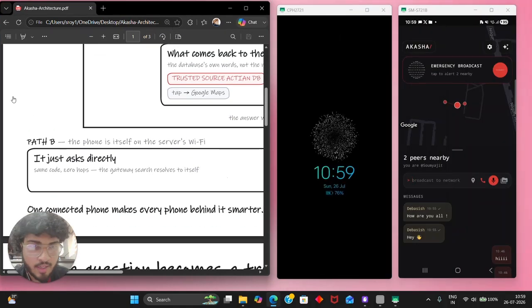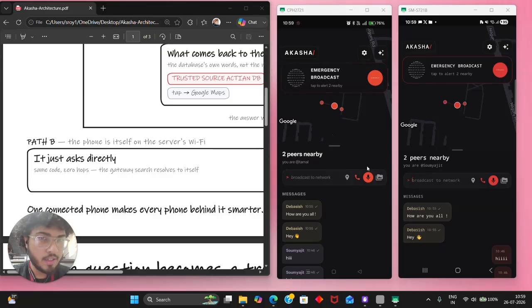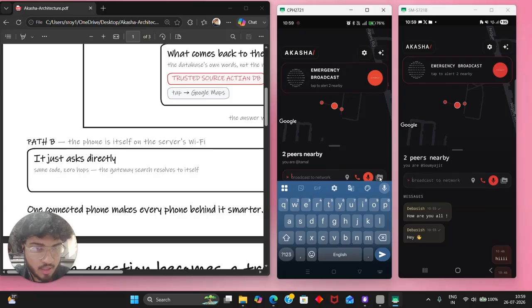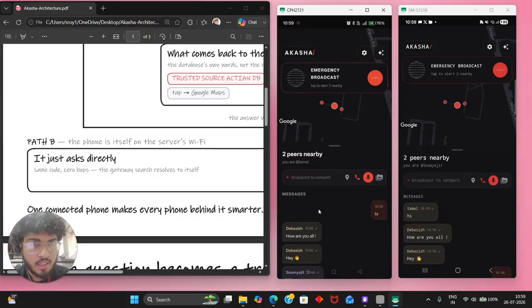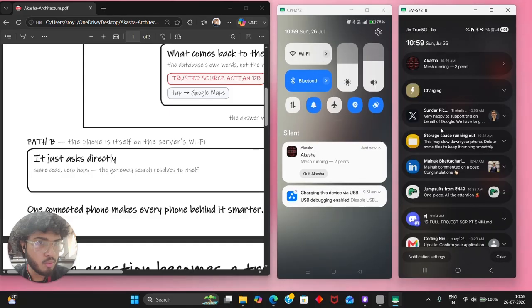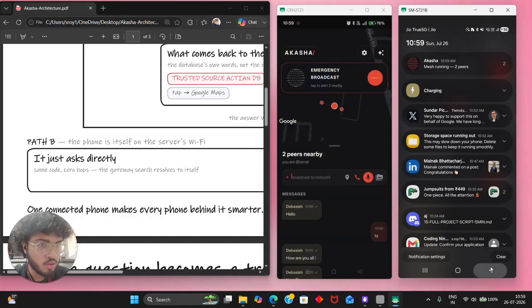So these are the two devices. These two devices are connected to my app. If I type a message over here as "hi", it just goes to the other device. This is over Bluetooth. You can see that the Wi-Fi has been disabled on both the devices, so it just goes over Bluetooth.